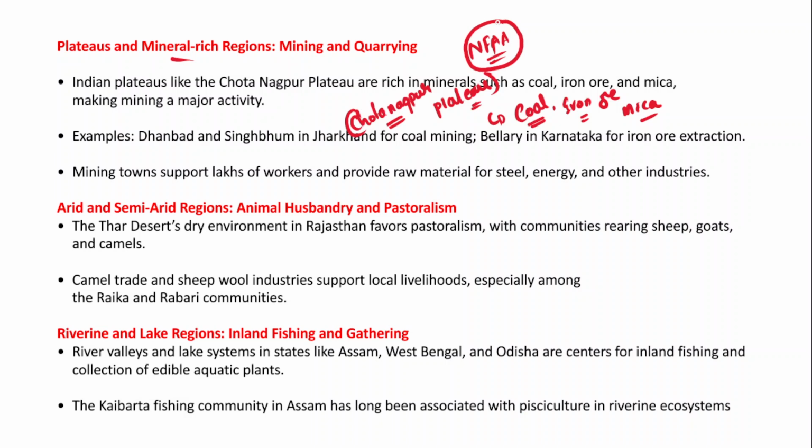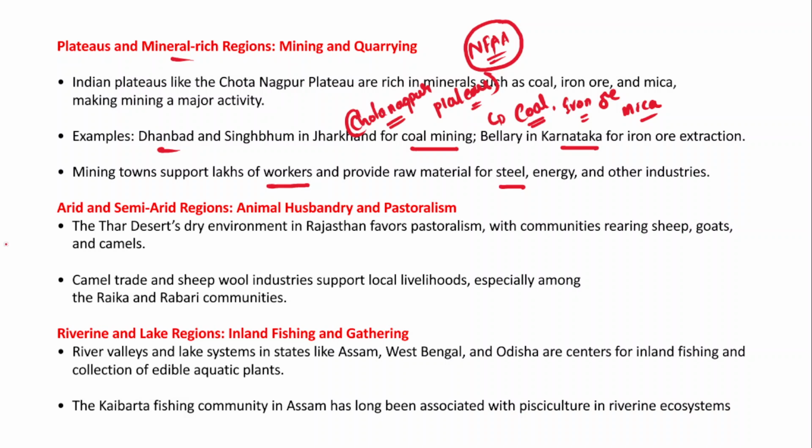Now one example is Dhanbad and Singhbhum in Jharkhand, which are known for coal mining. Bellary in Karnataka is known for iron ore extraction. And these mining towns also support lakhs of workers and provide raw materials like steel, energy, and other industries.